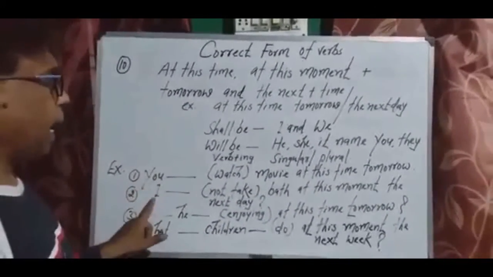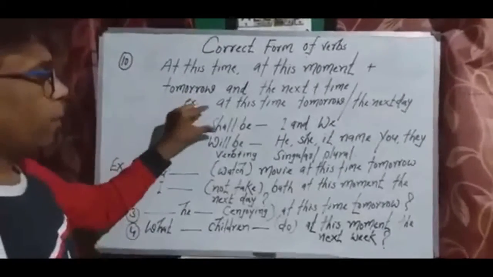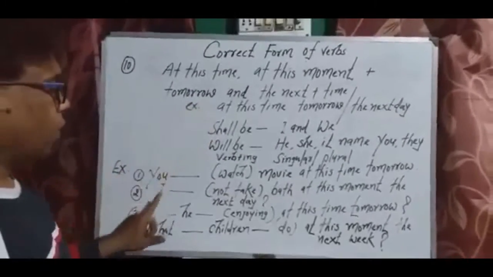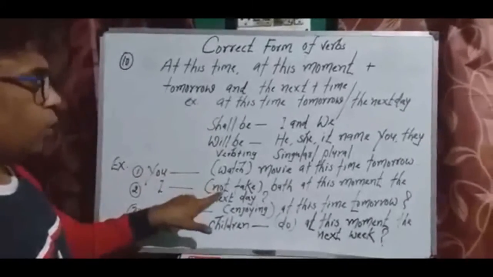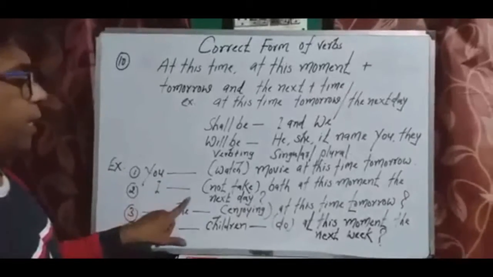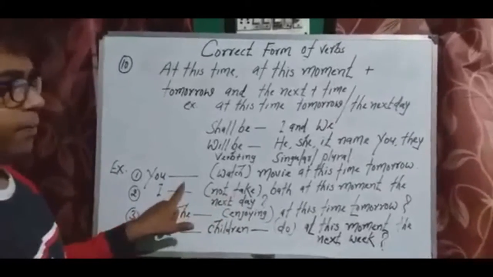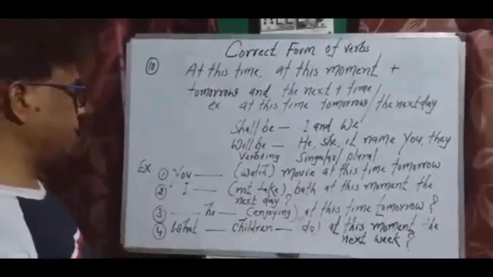Now the second one, I. You will have to apply shall be along with I. Now I and there is not also, so apply not like this. I shall not be taking bath at this moment, the next day.